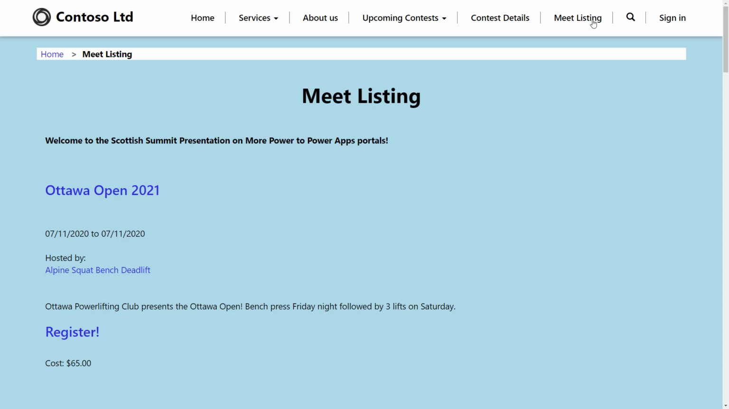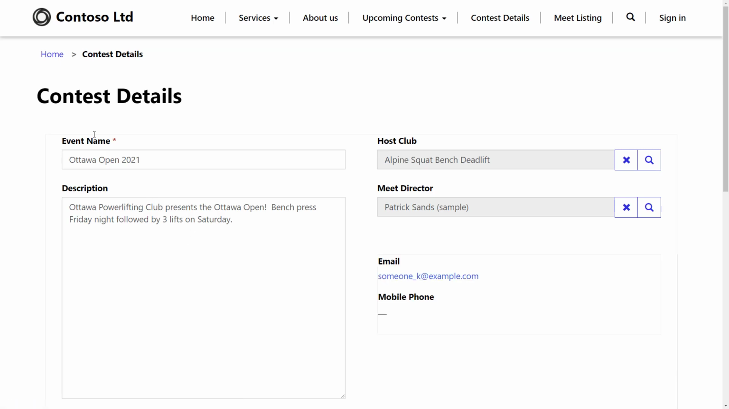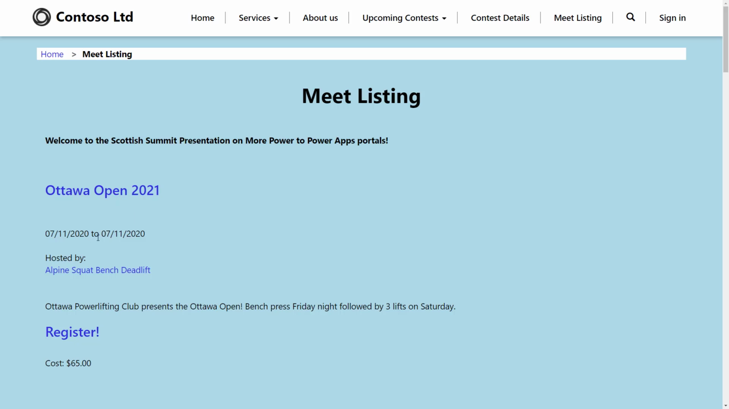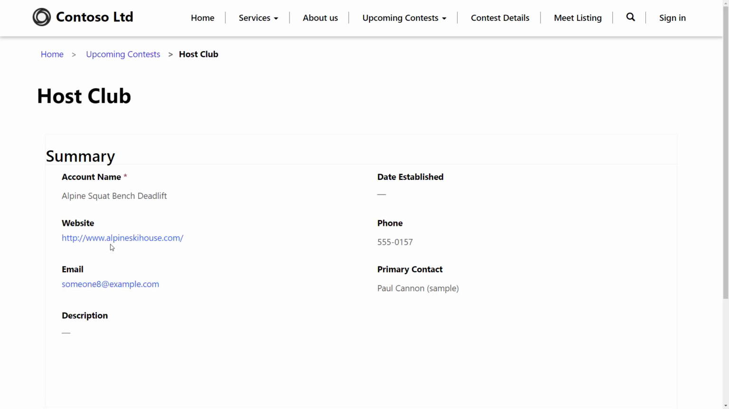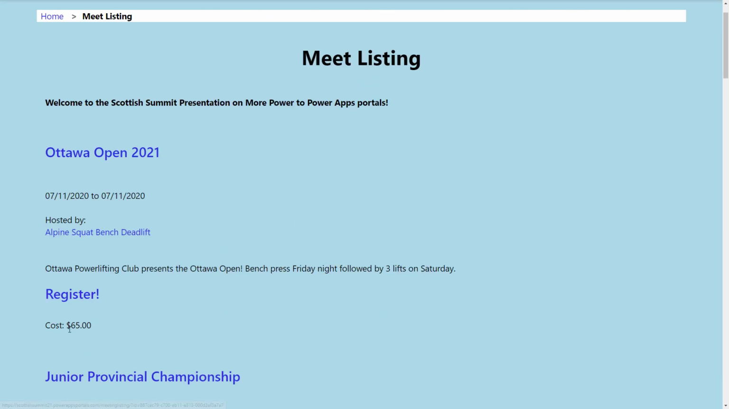But you can see here I have changed the background color. I've added an announcement to the particular page. I still have my breadcrumbs. I can now drill down into my contest. So there's the contest. I can drill down into that, and that will take me into my contest details, the same as before. And I can always just go back and see my date has now been formatted a little bit cleaner. And I can also drill down into my host club. So I can drill down into that and see the information about the host club as well. And there's a registration link, and the currency is neatly formatted as well.